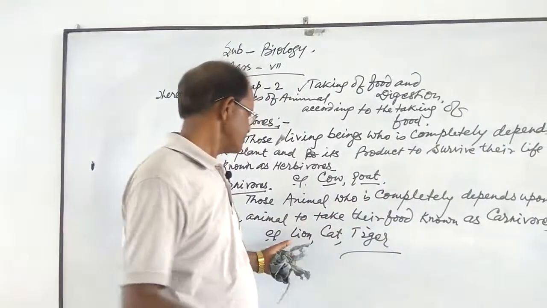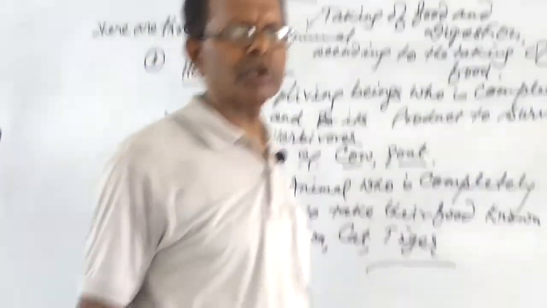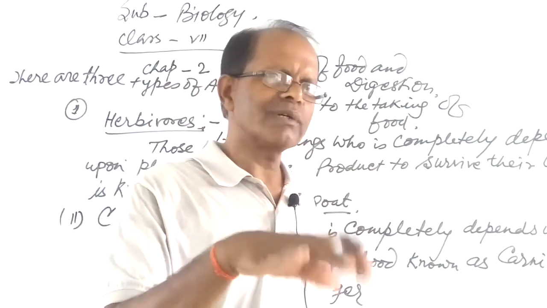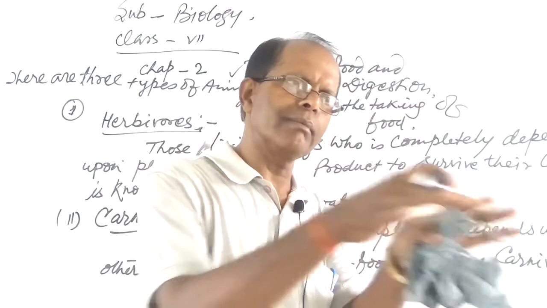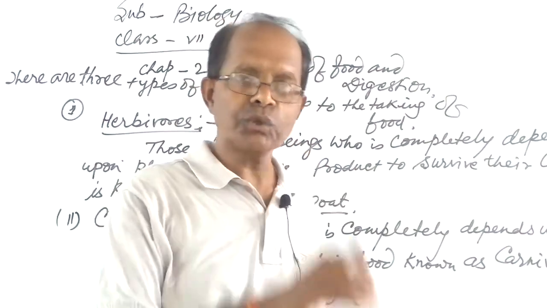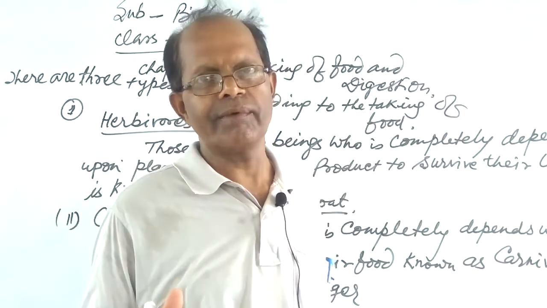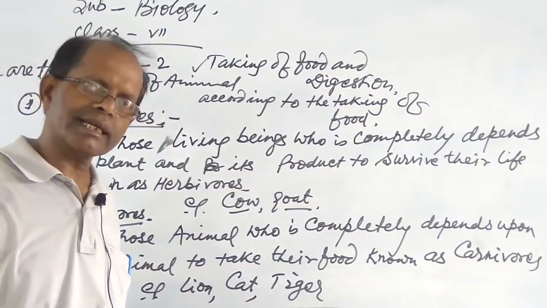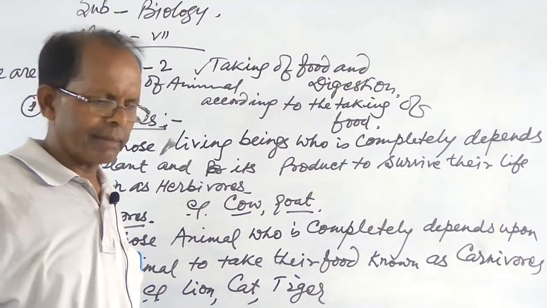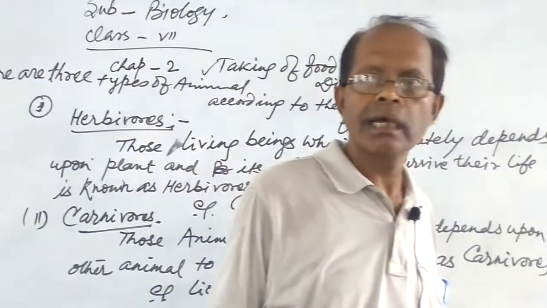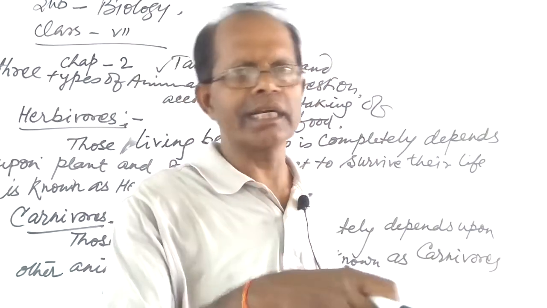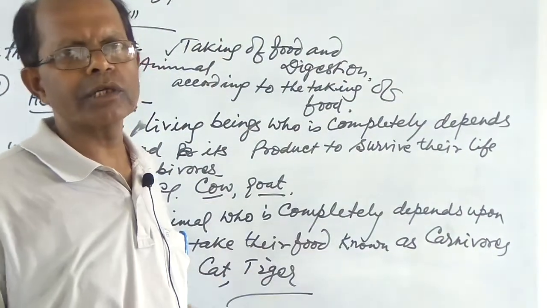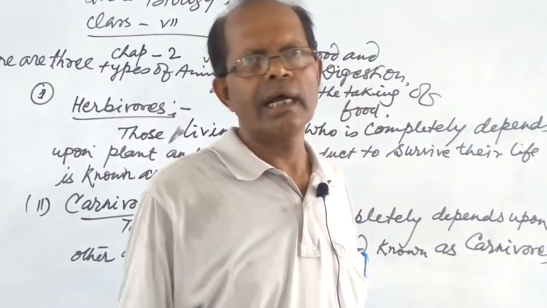If you give a lion a lot of fruits to eat, it does not want to take them. And if you put any type of animal there, then it is sure that they will eat it. Why so? Because carnivorous animals completely depend upon other animals to survive. So always keep in mind that herbivorous means those living organisms which completely depend upon plants and plant products, and carnivorous animals completely depend upon other animals to take their nourishment.